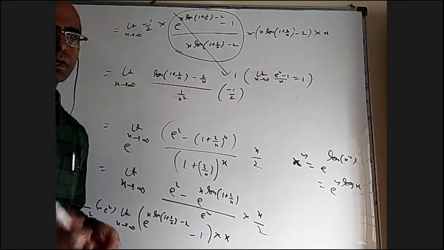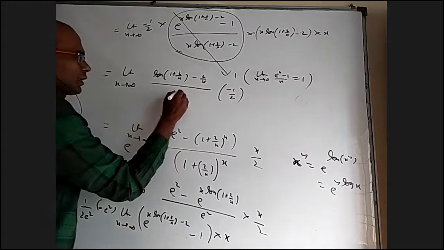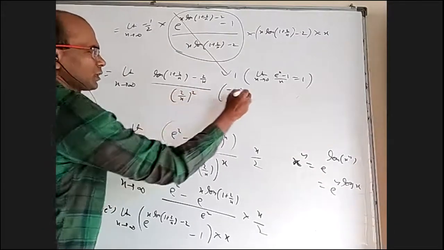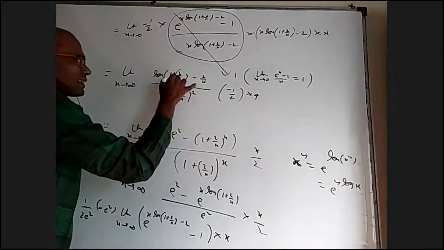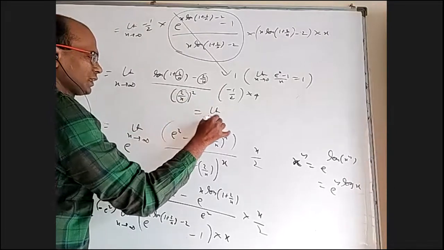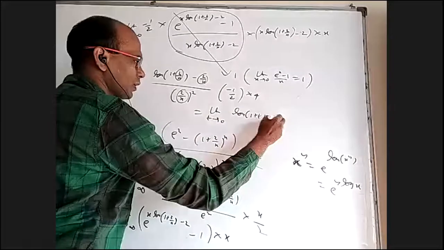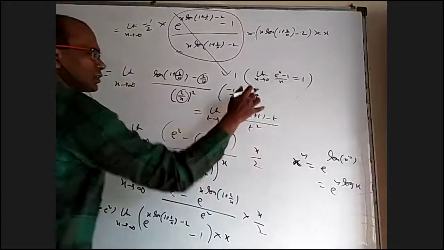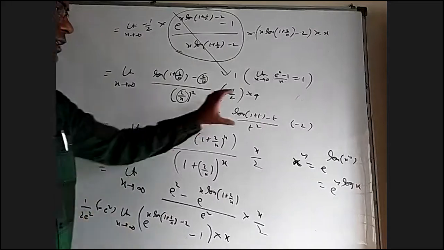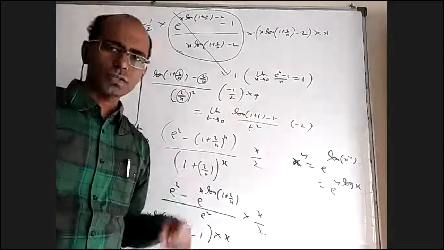Either you have to use L'Hospital rule or expansions, but before that, I will show you. I'll multiply with one more 2 here. I'm going to write here 2 by x whole square and multiply with 4. If we take this as t, it is like limit t tends to 0 log 1 plus t minus t by t square. This and this together is minus 2. This alone is based on expansions, or you can use L'Hospital rule.